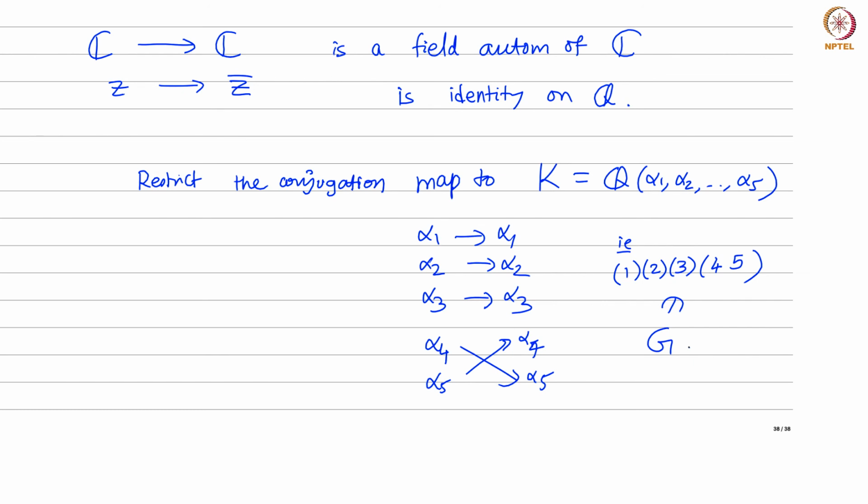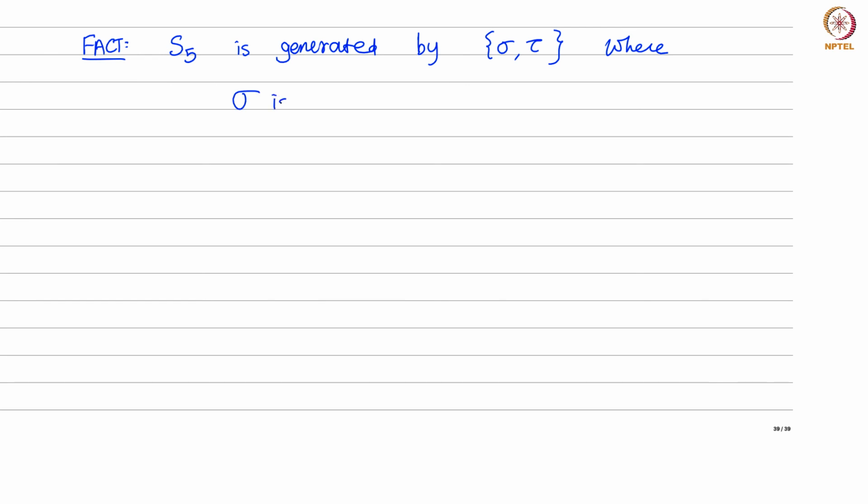So the group G has two kinds of elements. It has a 5-cycle and a transposition, and this is now a fact about the symmetric group S5 that you need: these 2 elements generate S5. S5 is generated by any pair sigma, tau, where sigma is a 5-cycle and tau is a transposition.